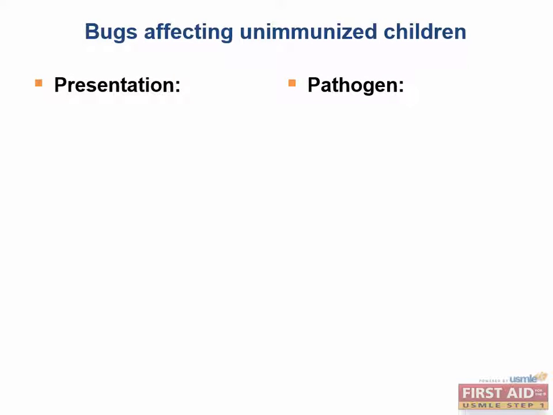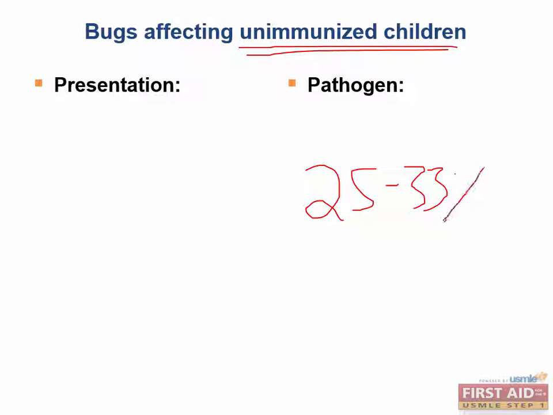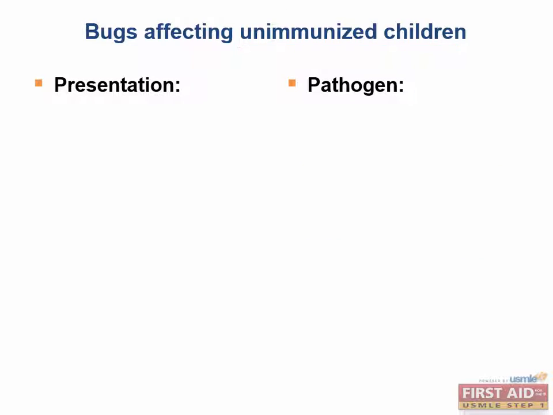So now let's look at a list of bugs that can infect unimmunized children. As far as Step 1 is concerned, you should only suspect these sorts of infections if the question states that the child is from another country or has specifically not received immunizations. However, in the real world, you cannot assume that any child is vaccinated. In some parts of the country, experts estimate that upwards of 25 to even 33% of children are unvaccinated.